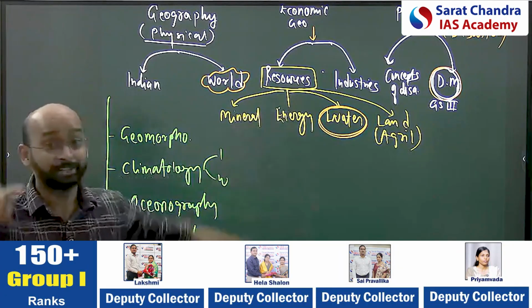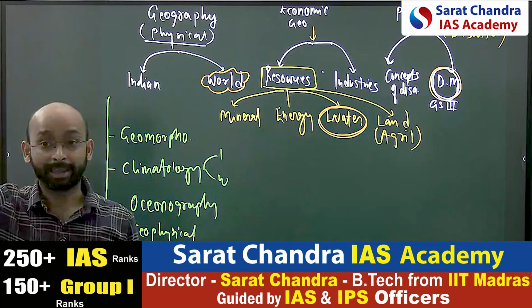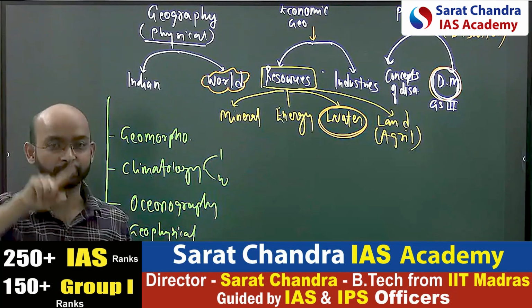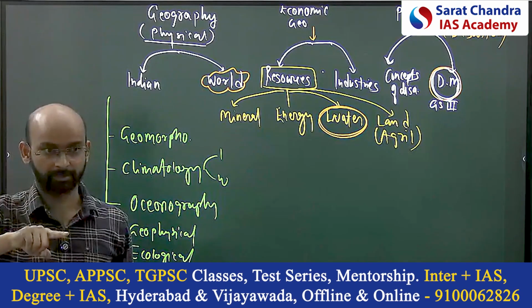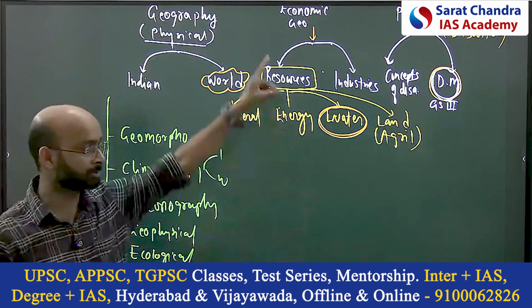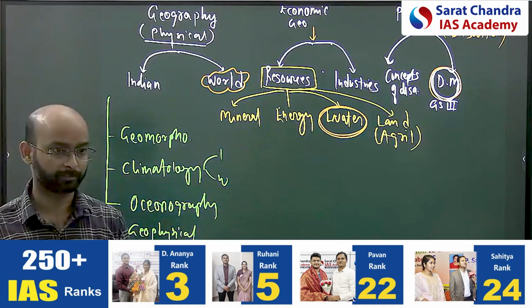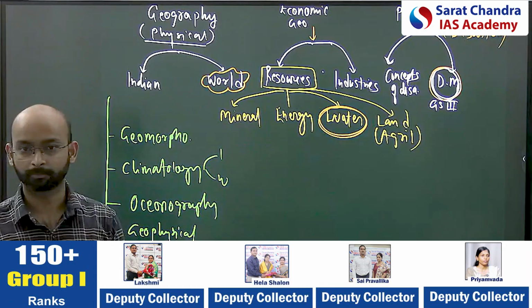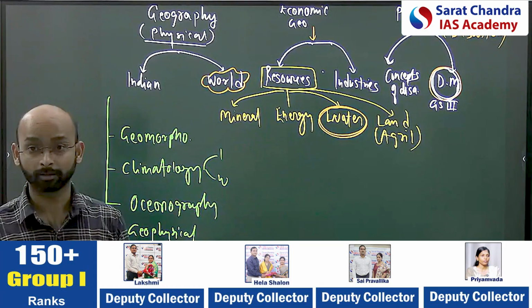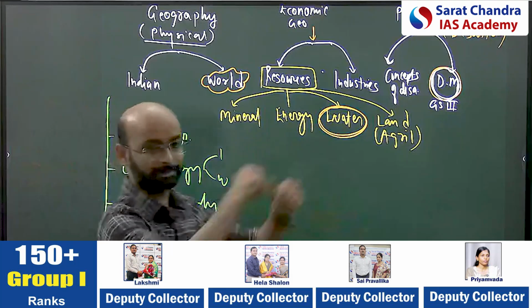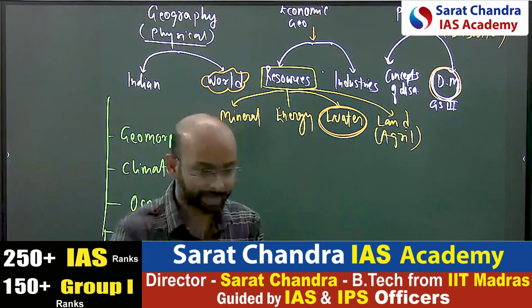The third is geophysical. Any event in geomorphology or climatology, does it have an impact on the geophysical or not? Take ocean current. Can it influence a cyclone? Yes. It's moving water in the ocean. It can direct the cyclone.